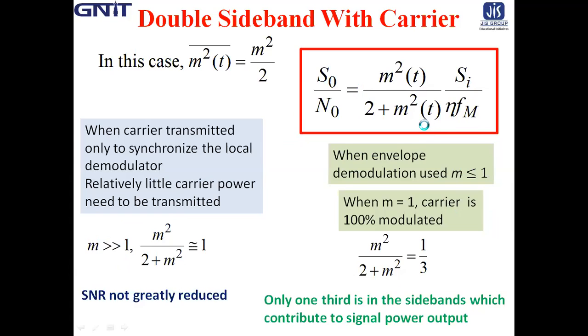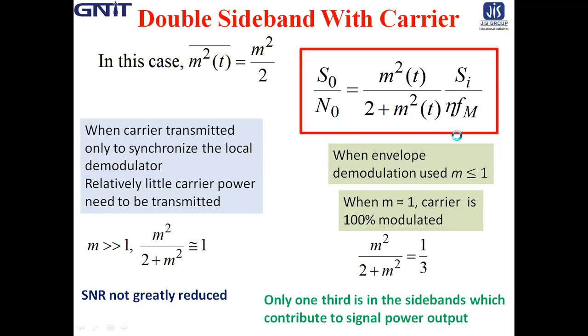And when the synchronous detector is used, all three, that is AM, DSBSC and SSBSC, have the identical output SNR, which is SI by eta FM.